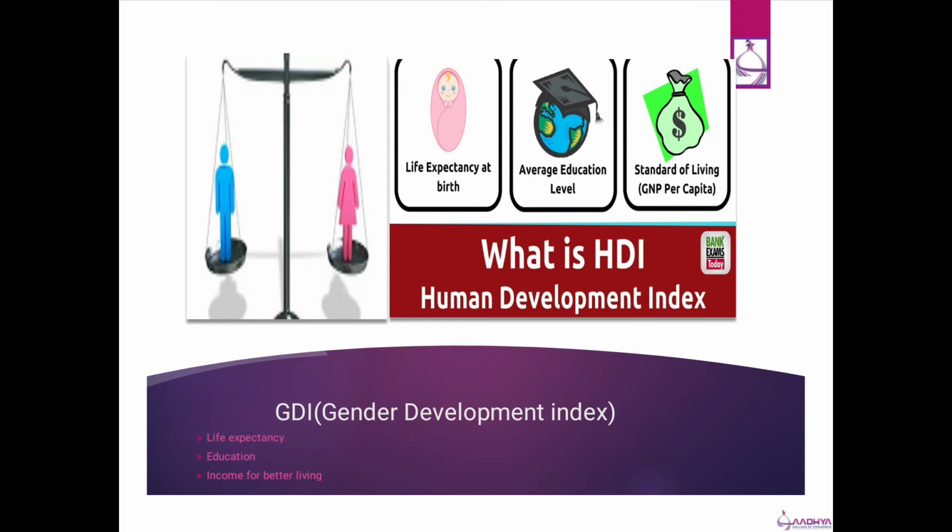It is only calculated for females, where we will calculate the tentative life expectancy of females. Out of the whole population, how many females are educated? Out of the whole population, how many females' standard of living is increasing? If yes, then how to maintain that, and if no, what are the reasons behind that?